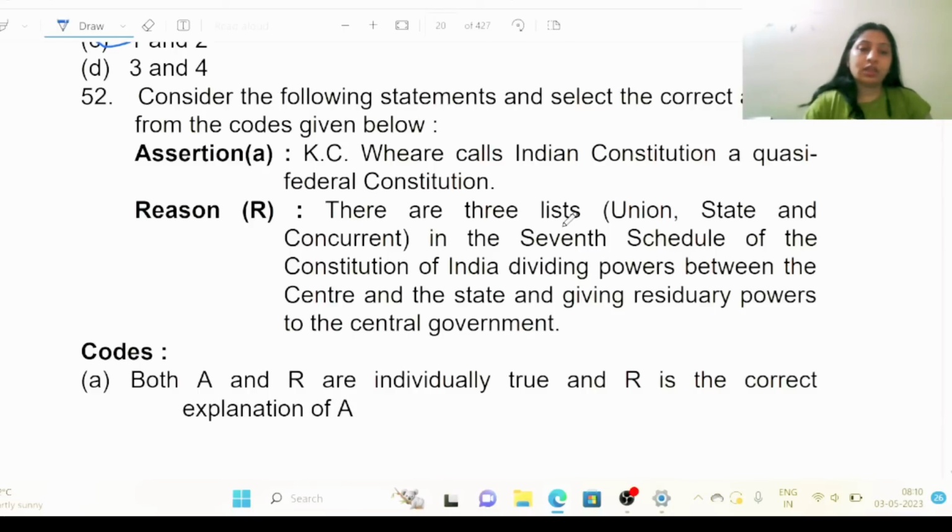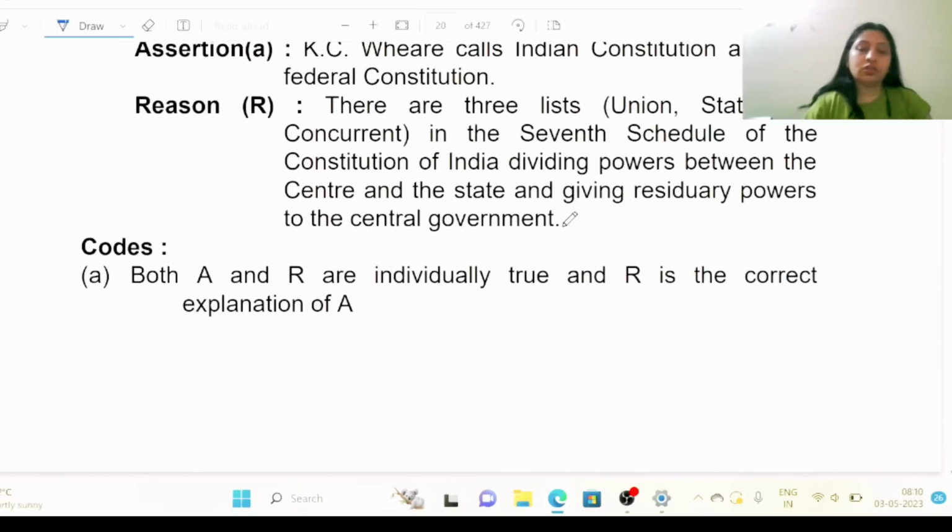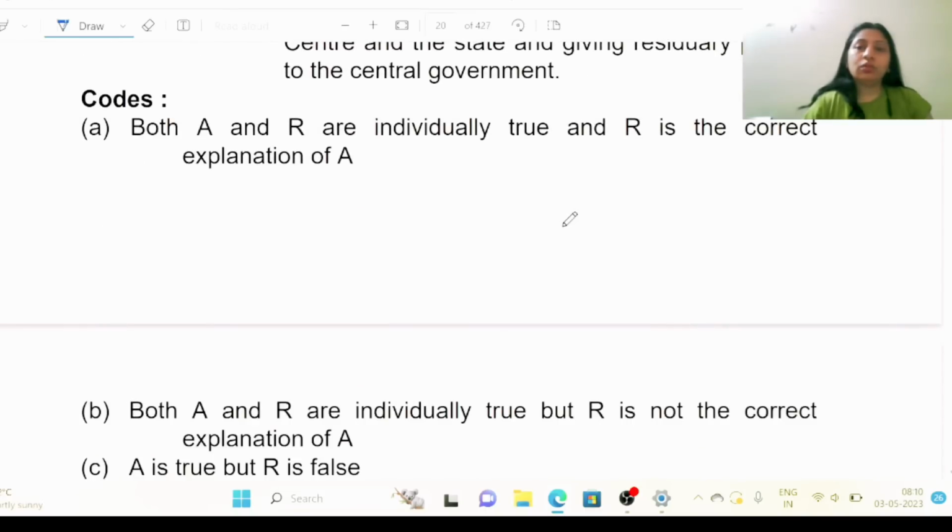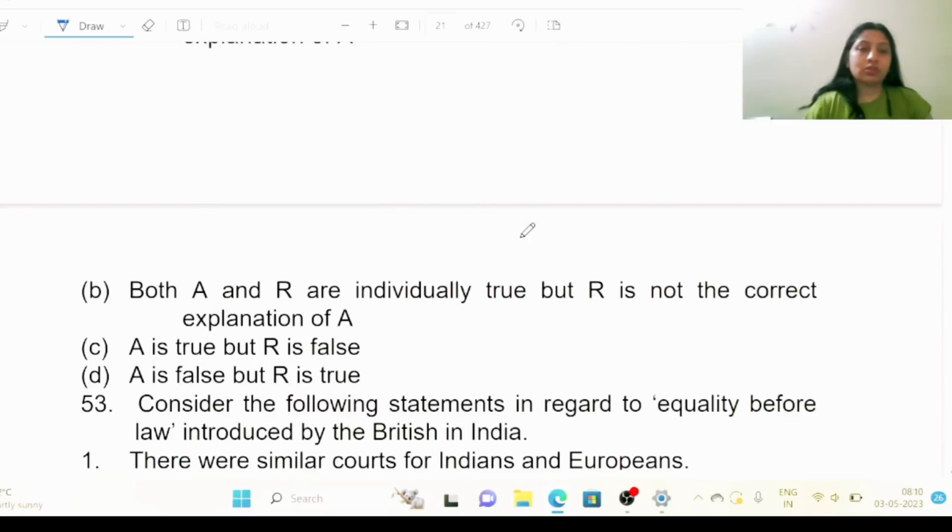So codes: A, both A and R are individually true, and R is the correct explanation of A. B, both A and R are individually true, but R is not the correct explanation of A. C, A is true and R is false. D, A is false and R is true. What is the right answer?